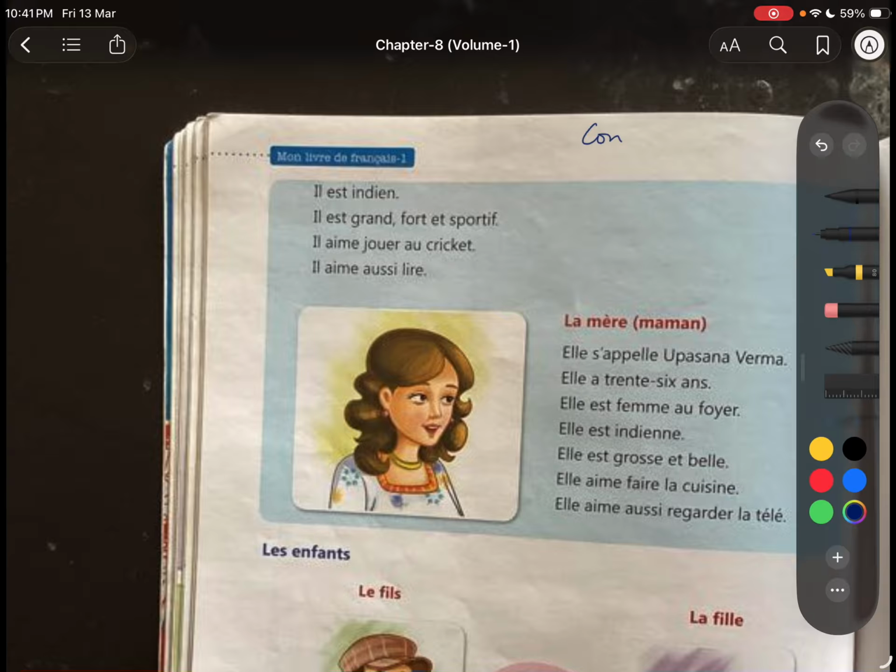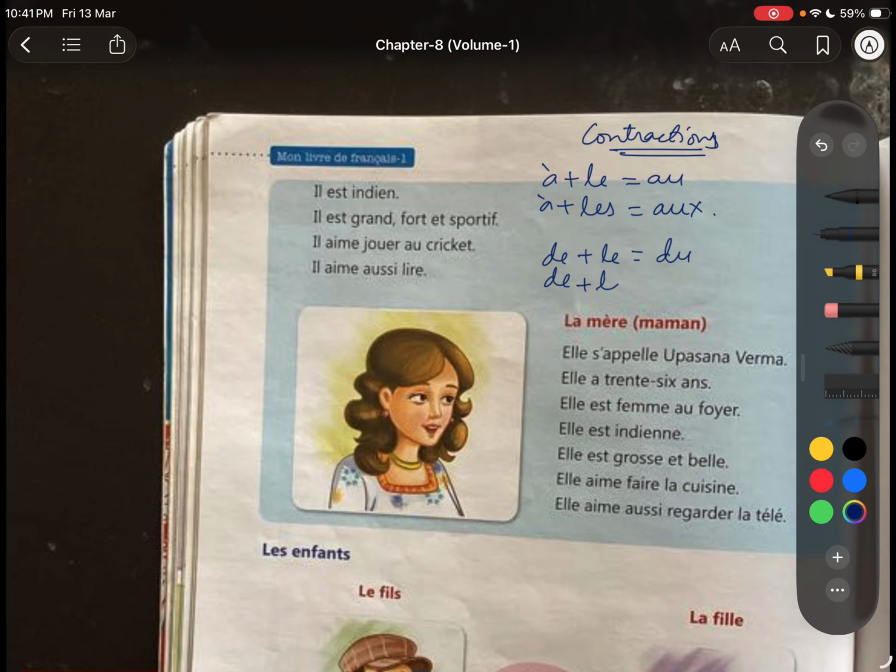Now there are some contractions as well. What are contractions? There are some short forms. À plus le is always au, and à plus les is aux. Same with de: de plus le equals du, and de plus les equals des.